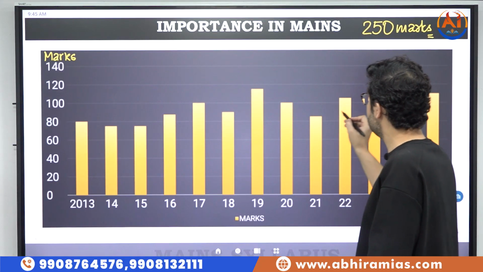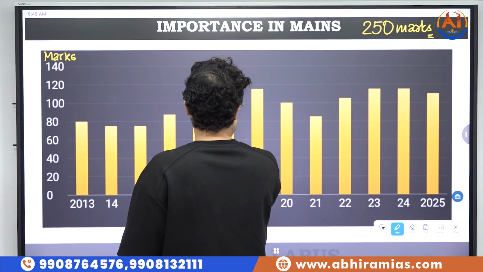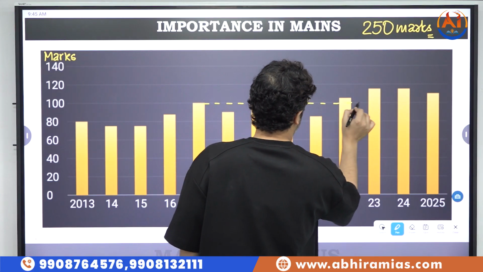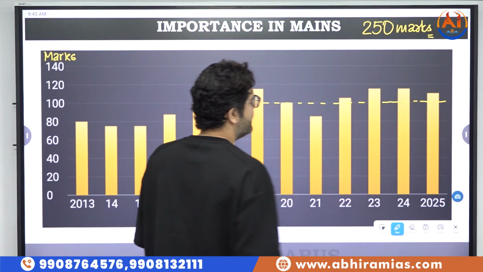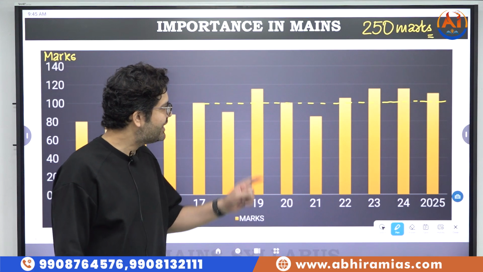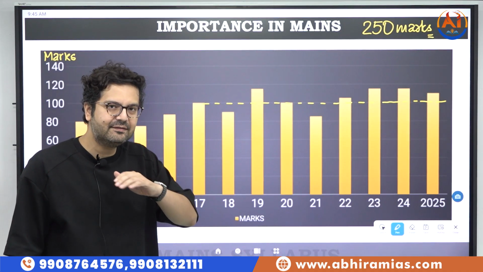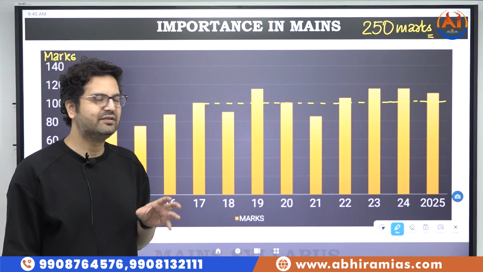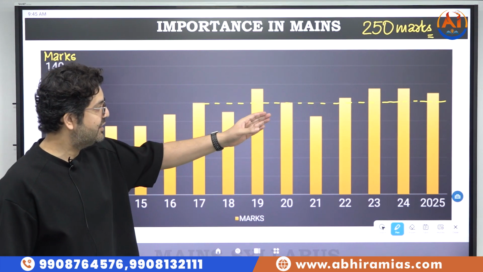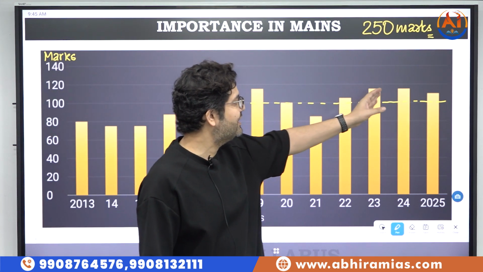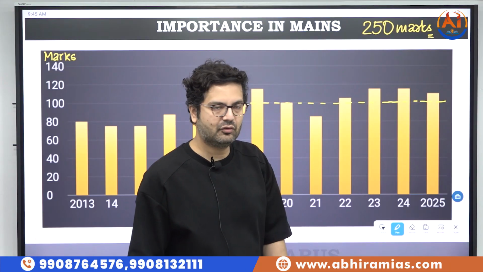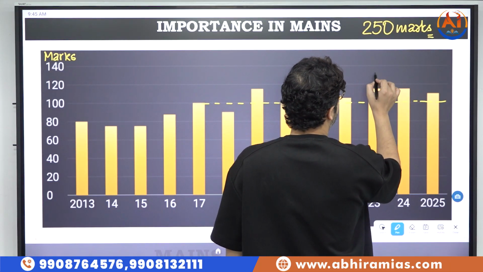This is the line of 100, just so you know. On an average, around 100 marks worth questions are asked consistently from polity and constitution. In fact, in the last few years, we have seen 115 marks also, 110 marks also.